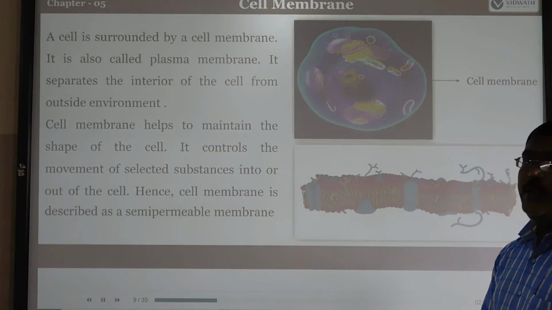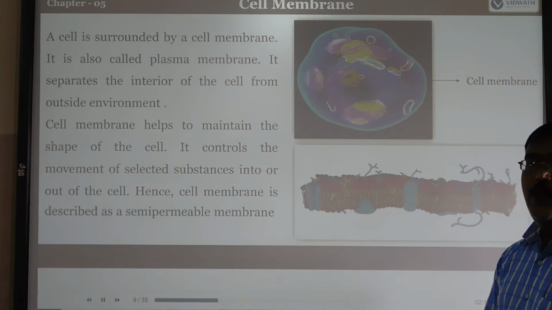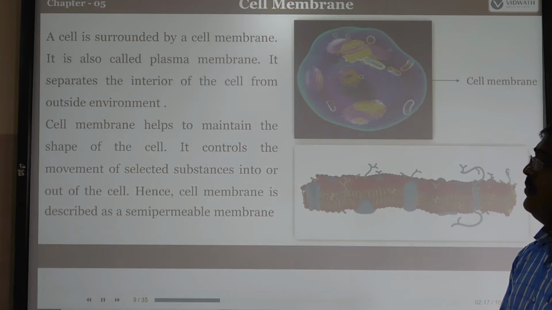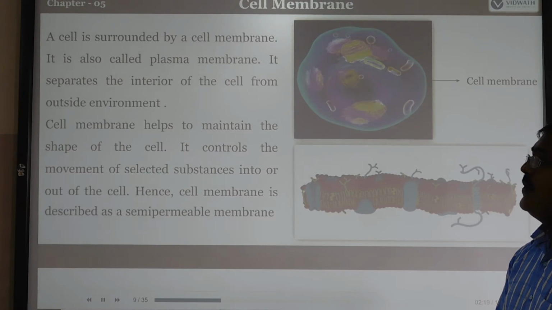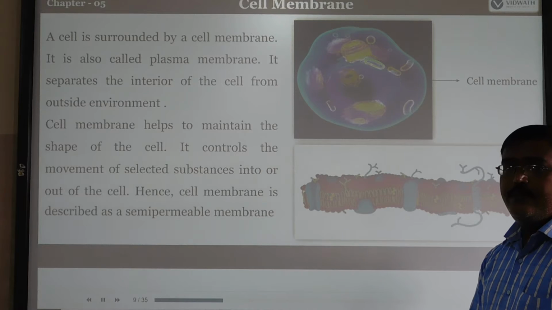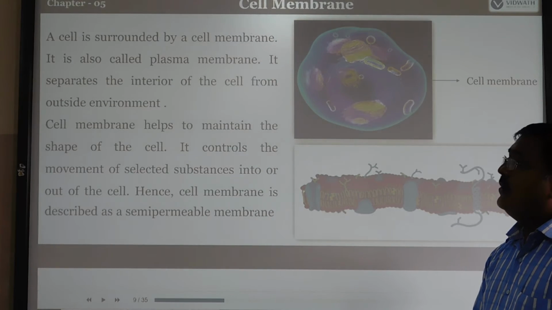So the cell membrane is also called the plasma membrane. The cell is surrounded by the cell membrane, which is called the plasma membrane. It separates the interior of the cell from the outside environment. So it acts like a gatekeeper.